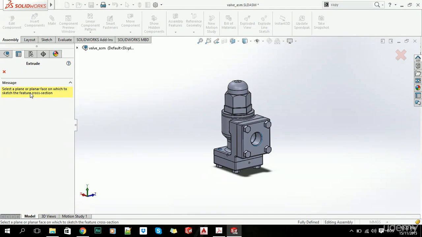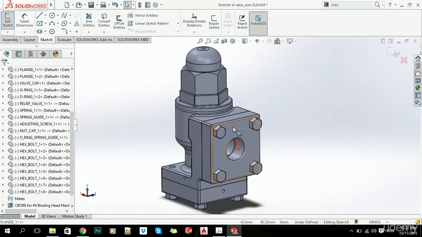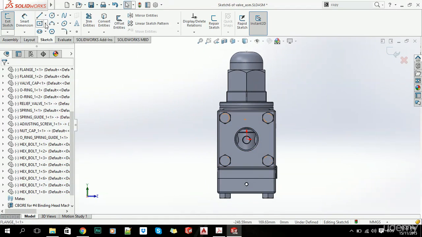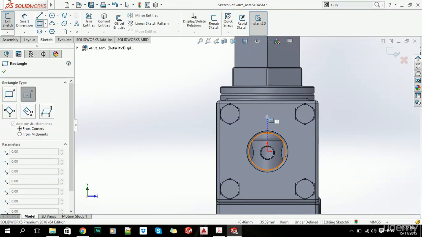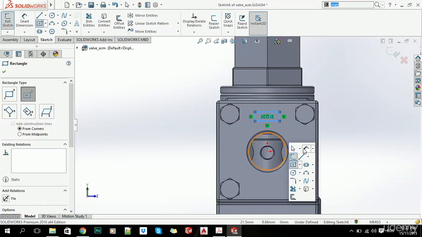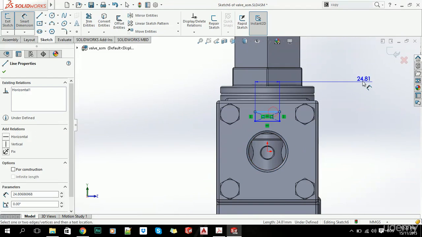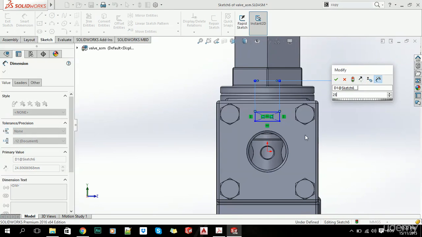Now the next feature we can use is Extruded Cut. So again we have to select a plane or planar face. Let's click here, go Normal To, and simply create our profile. Let's say 25.